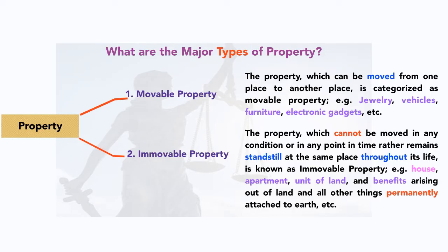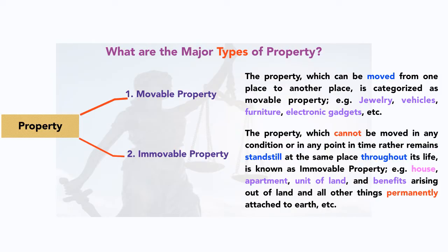For example, house, apartment, unit of land, benefits arising out of land, and all other things permanently attached to earth. So now you understood the meaning of immovable property. If something is fixed with the land, basically with the earth, then it is known as immovable property. But one more point you need to focus on: it cannot be moved. It is fixed in such a way that its mobility is not possible in any condition, and if it is mobile, then it is no more immovable property.